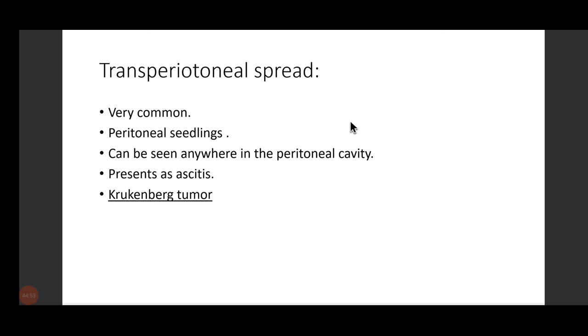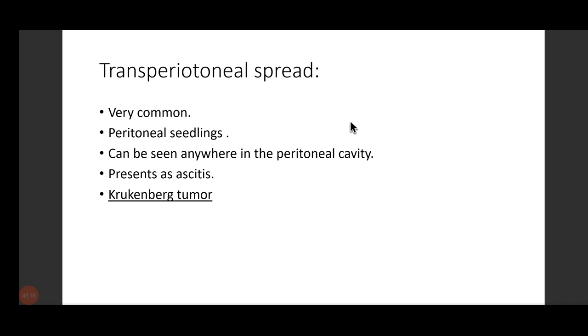Now you do ultrasound. And in ultrasound, you get to see bilateral ovarian masses. So you shift the patient to gynae. But when they proceed with investigations, they find out that the primary tumor is actually in the stomach.